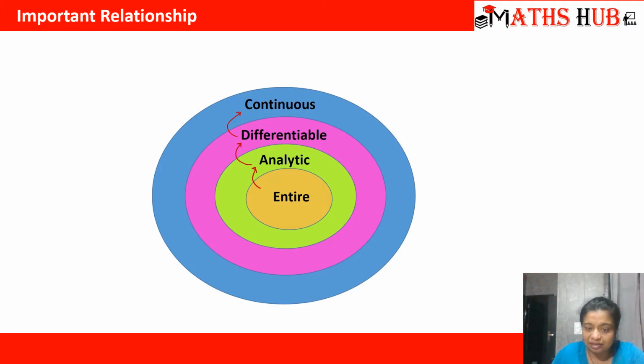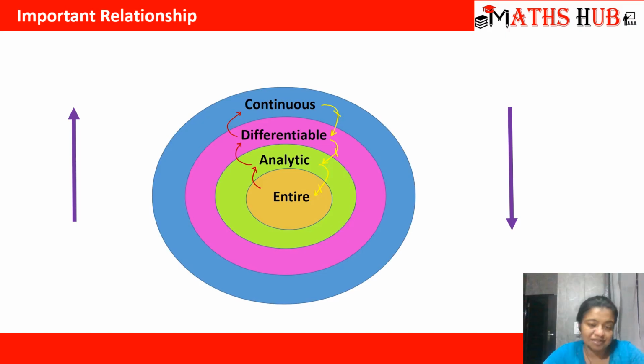But if we go the other way around, if we move from continuous to differentiability, the function may be continuous, but it may not be differentiable. A function may be differentiable, but it may not be analytic. A function may be analytic, but it may not be entire, right? Whenever we go from inside to outside, all the relations hold. But whenever we move from the outer circle to the inner circle, the relations may not hold, right? This will help you to answer many questions, right?